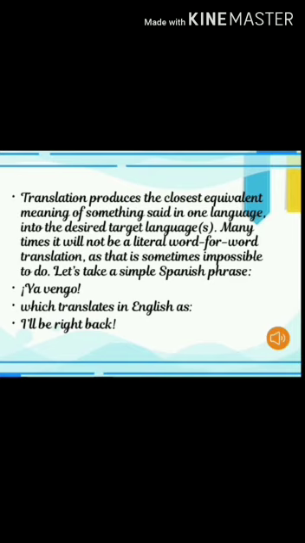So that's why they have given one example. The example goes like this. It's a Spanish phrase, ya vengo, which translates in English as I will be right back. So in English, I will be right back will be said in Spanish as ya vengo. We will see the continuation in the coming video.